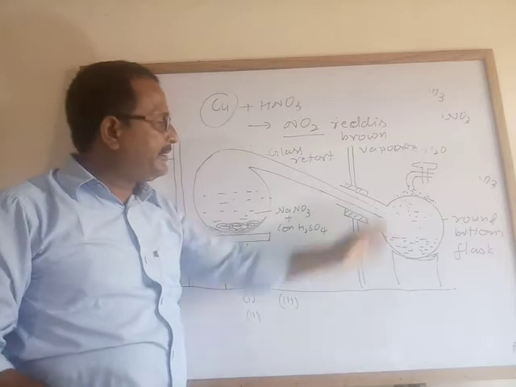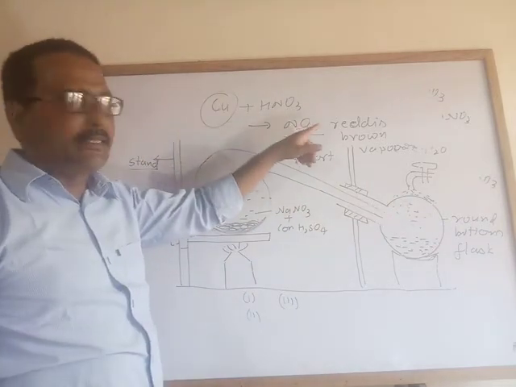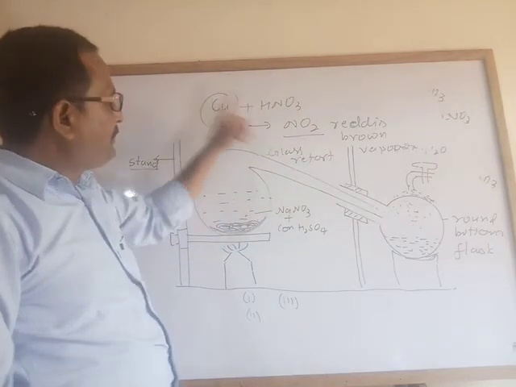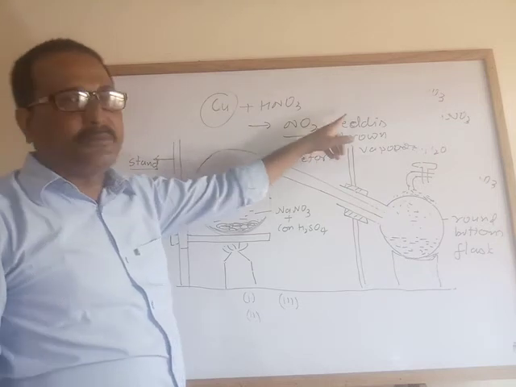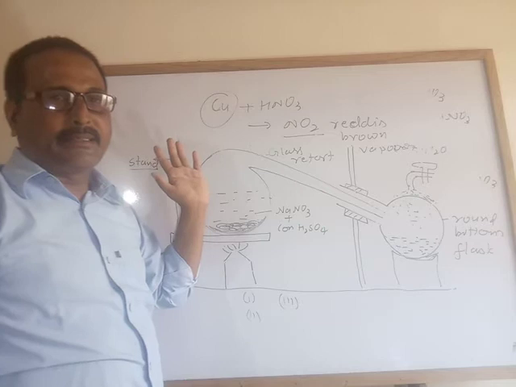How can you know that it is nitric acid? Because you bring copper turnings near the nitric acid or the vapor of the nitric acid and it forms nitrogen dioxide, which is reddish brown in color. This is the identification of nitric acid.